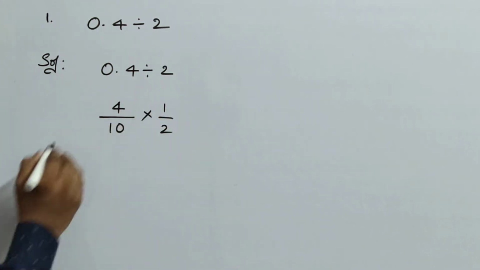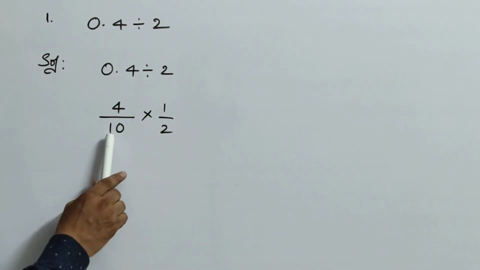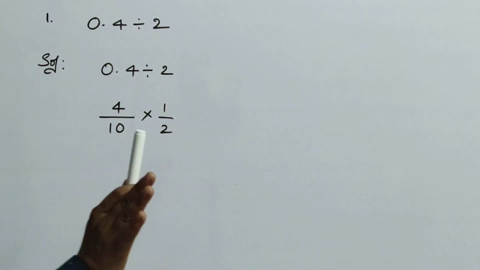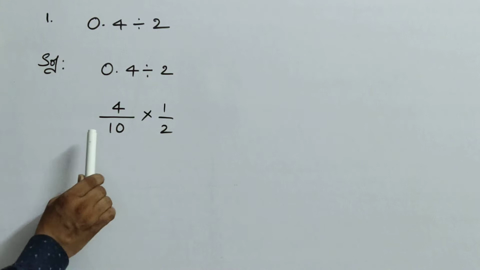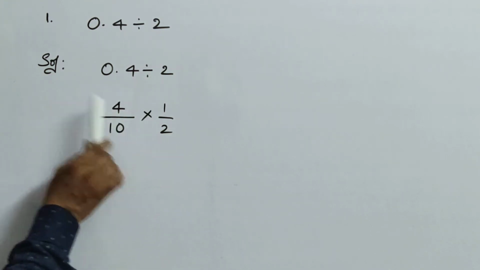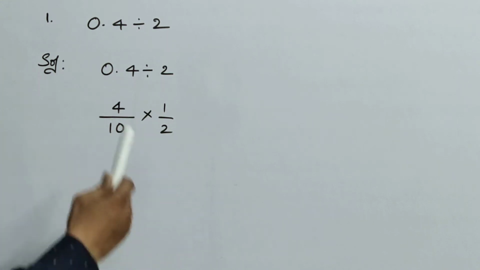Now don't do cancellation, because I will tell you a very small trick. Cancellation you can do sometimes, but when you should do and when you should not do, I'll tell you. Here if there is any chance of cancellation, cancel it, but don't cancel any multiples of 10, like 10, 100, 1000.